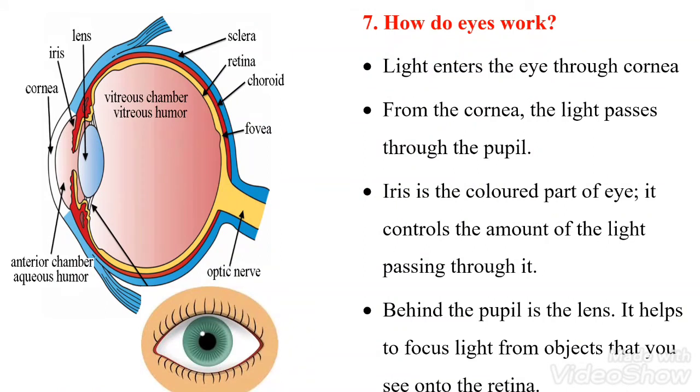How do our eyes work? First, the light enters through the cornea. From the cornea, the light passes through the pupil. Pupil is the center aperture present inside the iris. Iris is the colored portion of the eye which controls the amount of the light passing through it. Behind the pupil is the lens. The lens focuses the light and it forms the objects that we see onto the retina. Thus, the images are formed onto the retina.